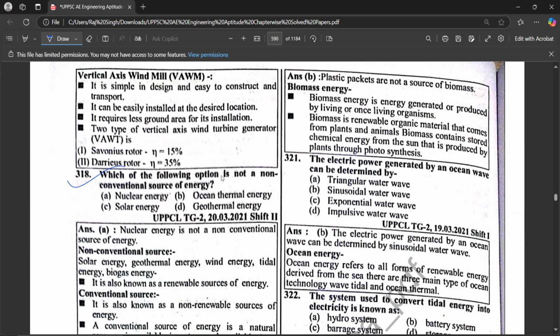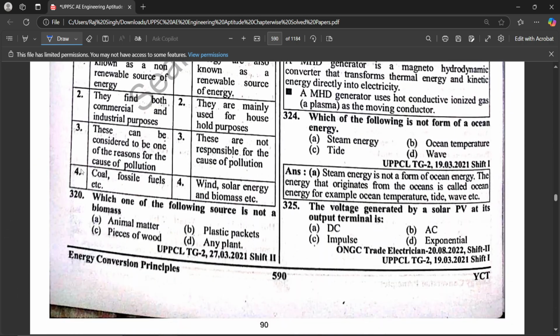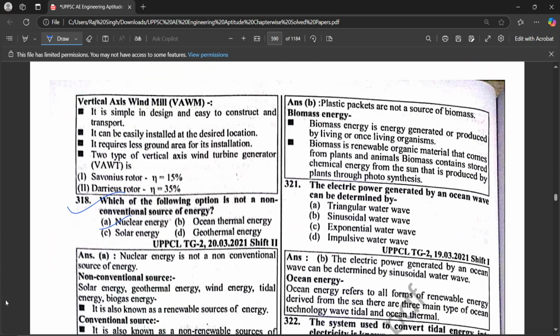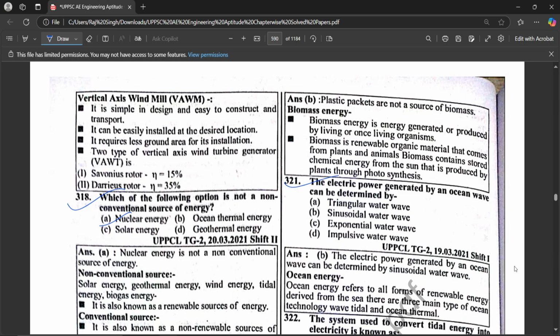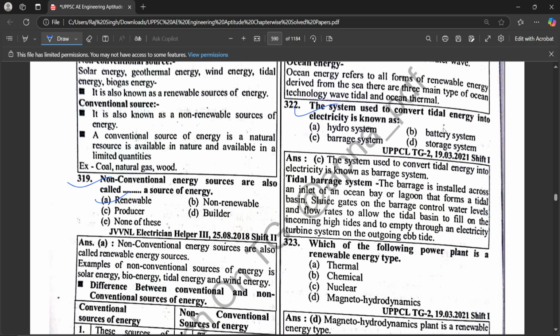Which of the following options is not a non-conventional source of energy? Nuclear energy. Non-conventional energy sources are also called renewable sources of energy. Which of the following sources is not a biomass? Plastic packet. The electric power generated by ocean wave can be determined by a sinusoidal water wave. The system used to convert tidal energy into electricity is known as barrage system.